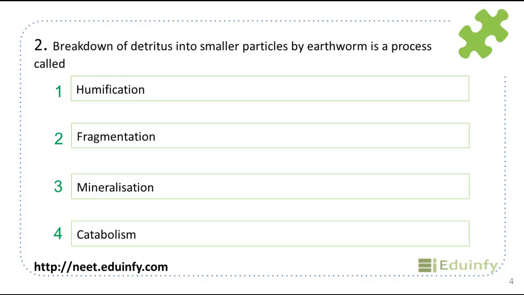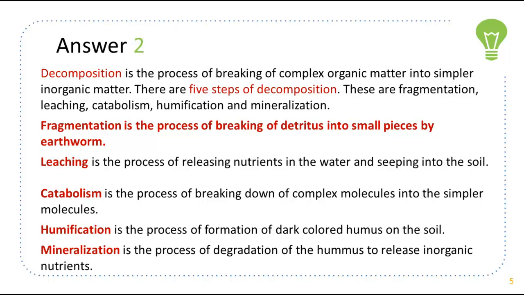So there are 5 steps of decomposition. First is fragmentation, where there is breakdown of detritus into small pieces by earthworm. Next is leaching, a process which involves releasing nutrients in water and seeping into soil. Third is catabolism, the process of breaking down complex molecules into simpler ones.